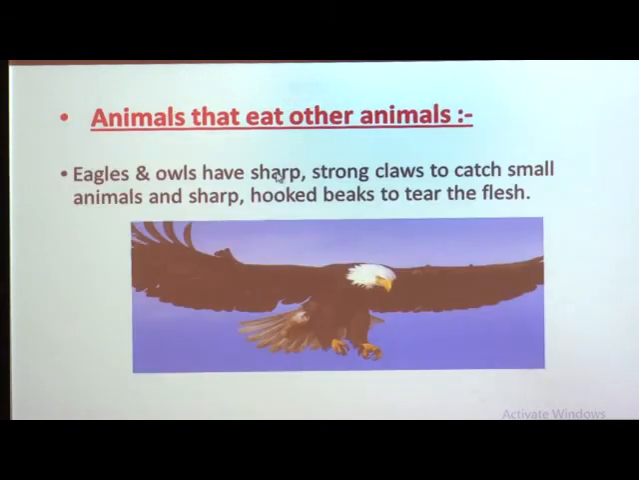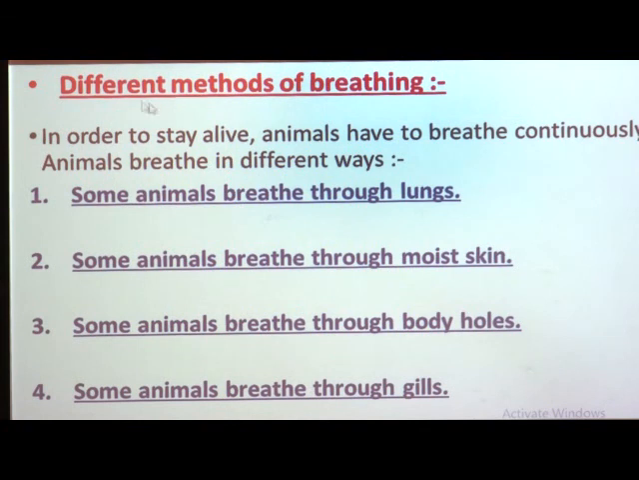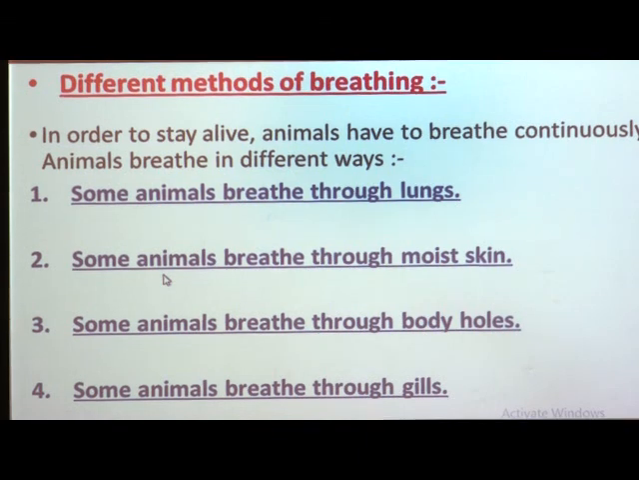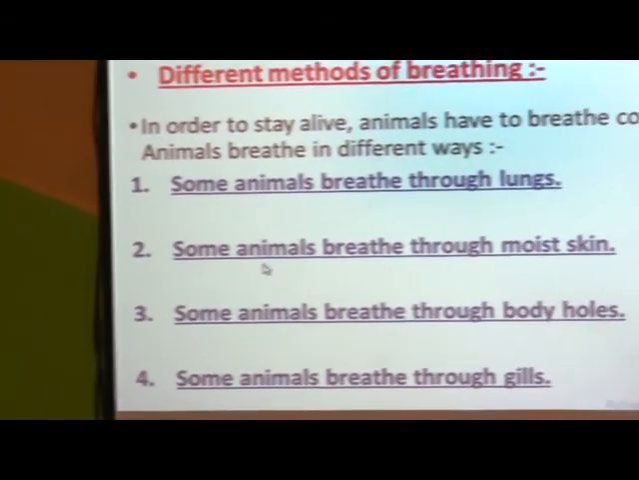Then we studied about different methods of breathing. In that, we studied that some animals breathe through lungs and some animals breathe through moist skin. The remaining part of our lesson we will see in our next session.